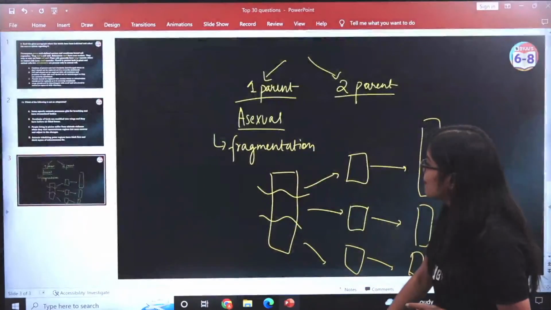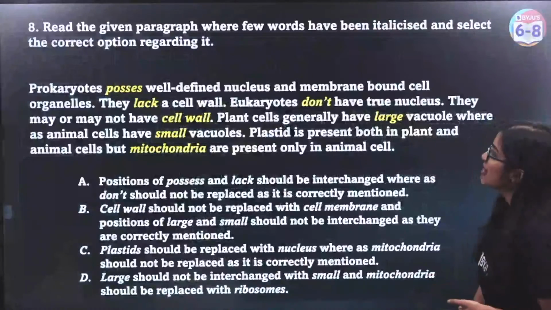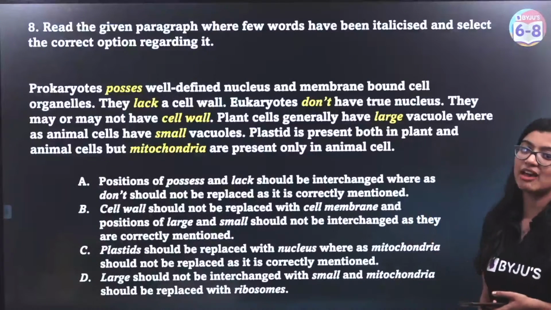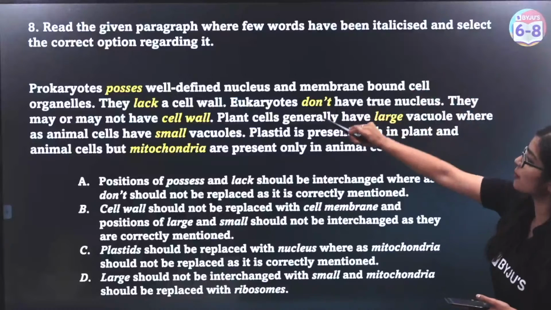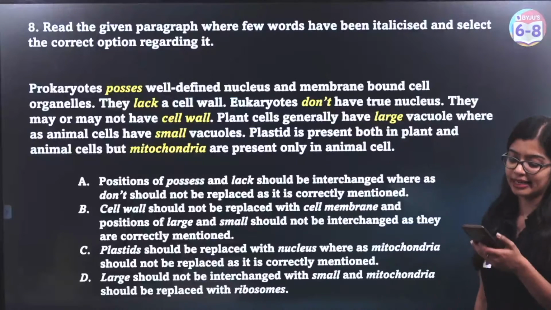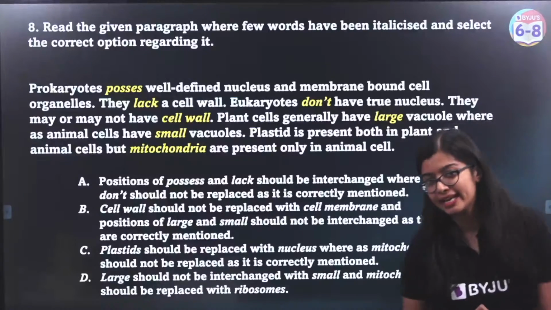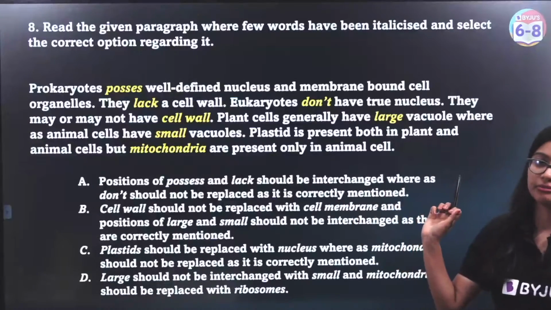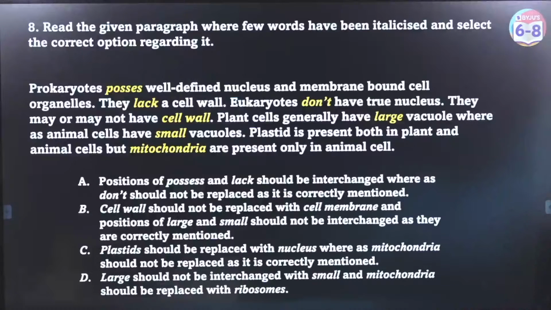So here you will have a passage which is given to you. I'm going to put it on full screen. You have a passage where some words have been italicized. You need to figure out which of these options are correct regarding it. Vote on Menti. Question is on your screen. And I will not disturb you as you read it. Okay, I'm going to give you some time.